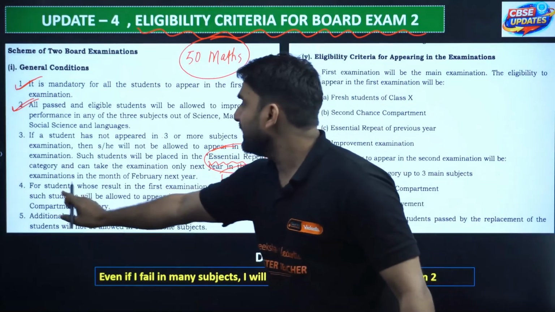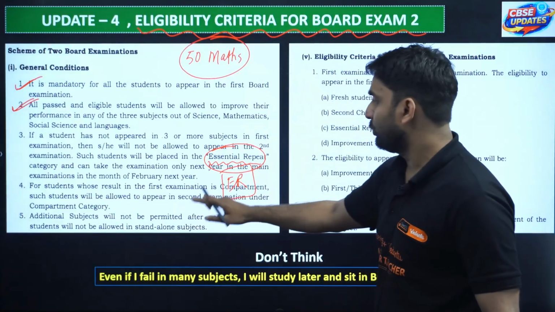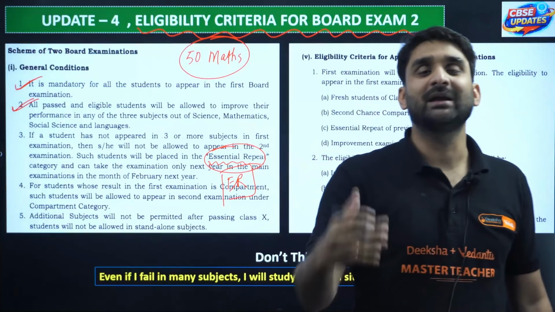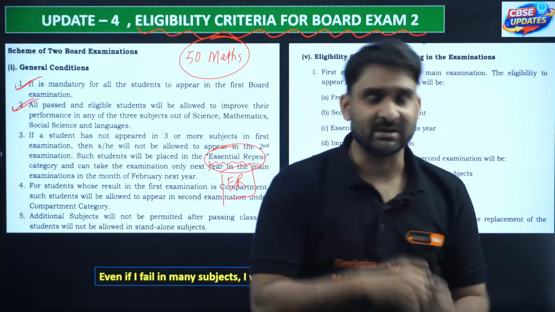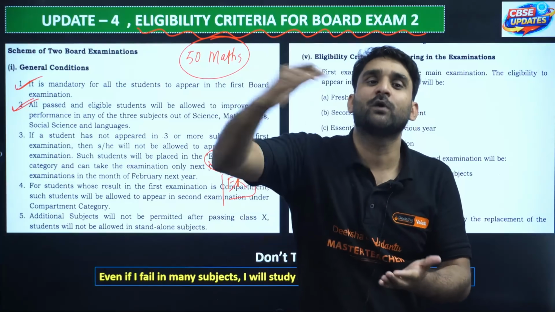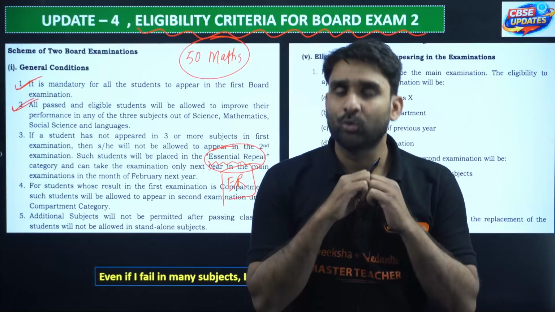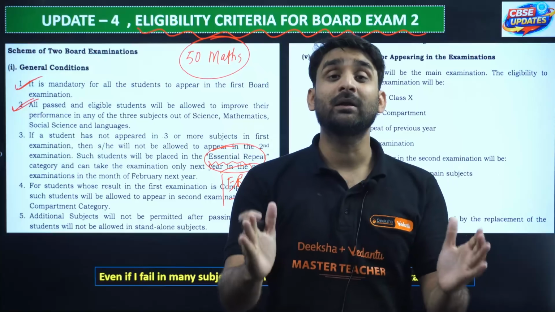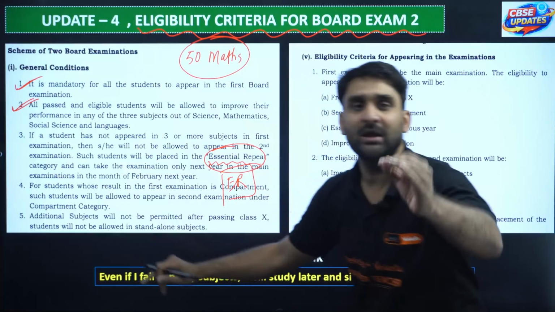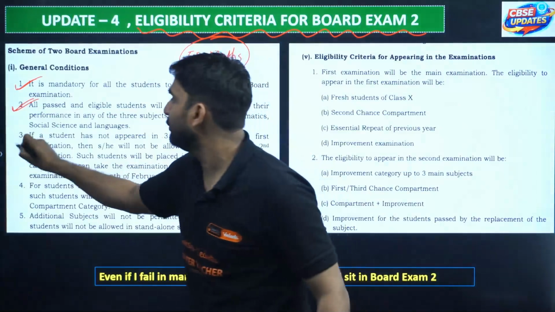Okay. For students whose result in the first exam is compartment, such students will be allowed to appear in the second examination under the compartment category. If unfortunately any student got compartment in any subject, such students can sit in board exam 2 to get good marks and clear the compartment exam, right? So you have a second chance to get good marks. You can sit in your board exam 2 if you have compartment in any subject. Now, 5th point. I hope these are clear to everyone.